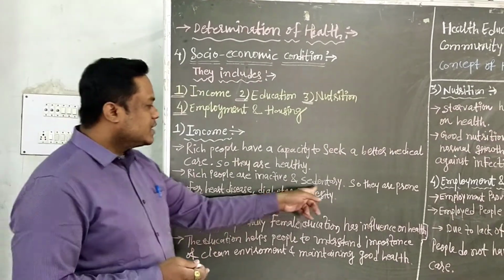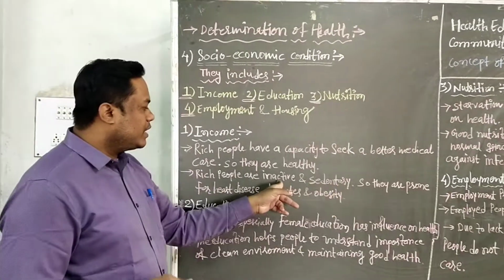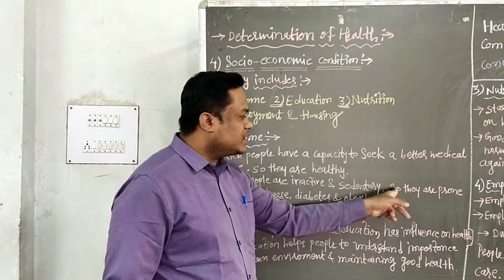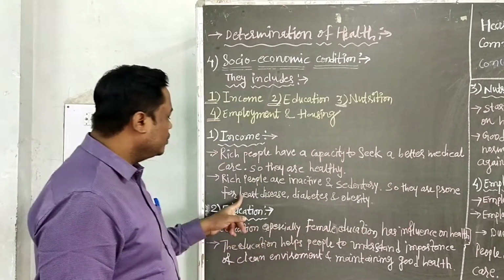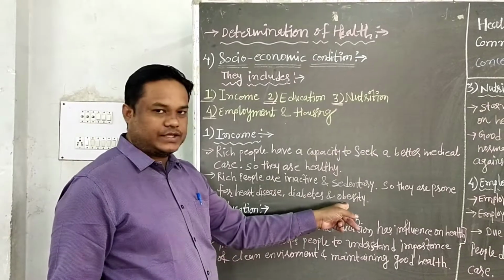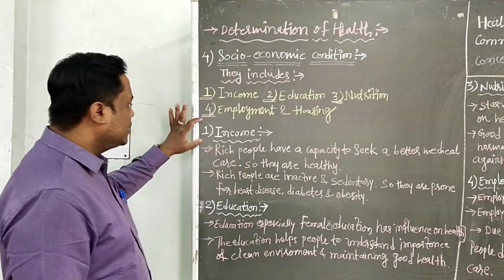It is called sedentary lifestyle, and it is inactive nature. Therefore, this type of rich people are prone to diseases like heart disease, diabetes, and obesity. So this is about income.